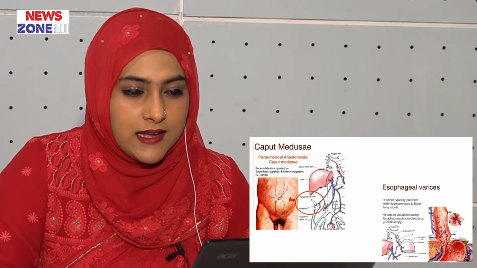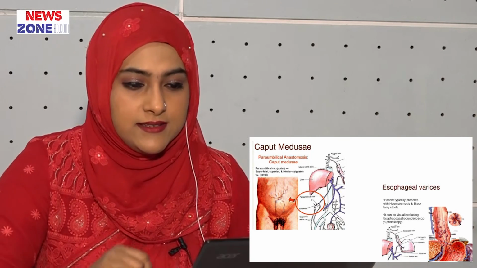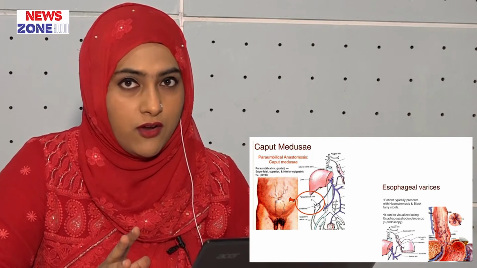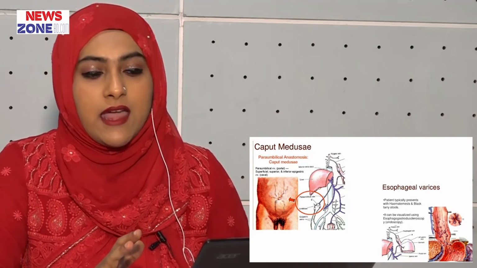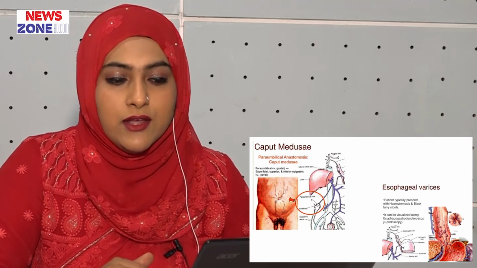And another clinical importance is esophageal varices. In esophageal varices, there is dilatation of the esophageal vein on portal obstruction. Patients typically present with hematemesis and black tarry stool. It can be visualized using endoscopy.